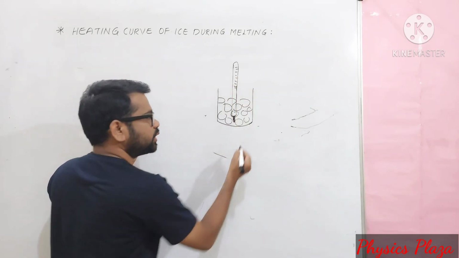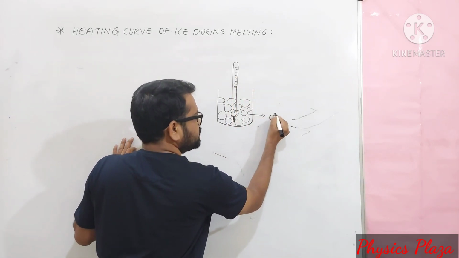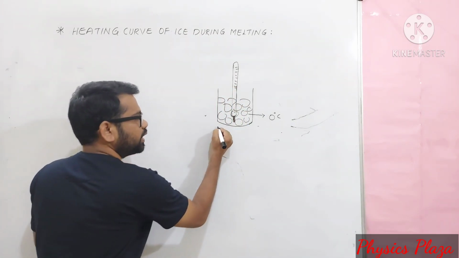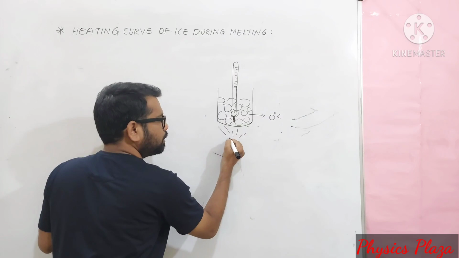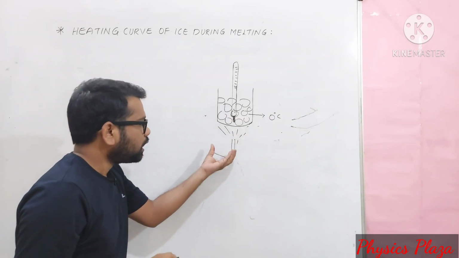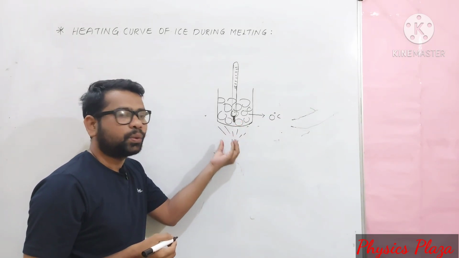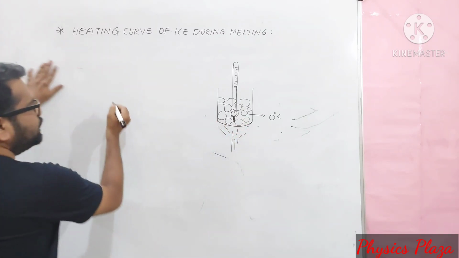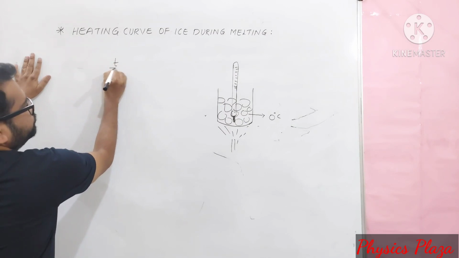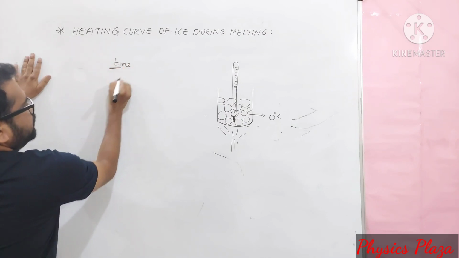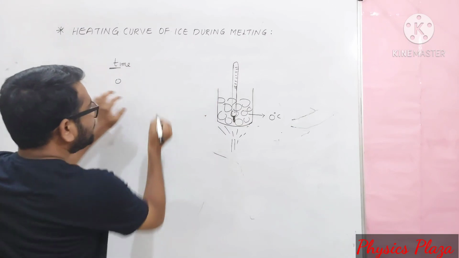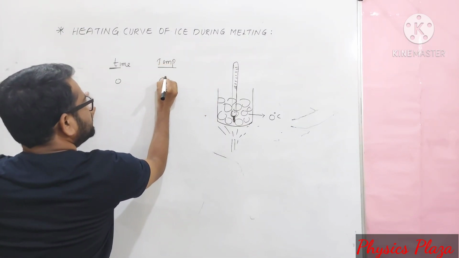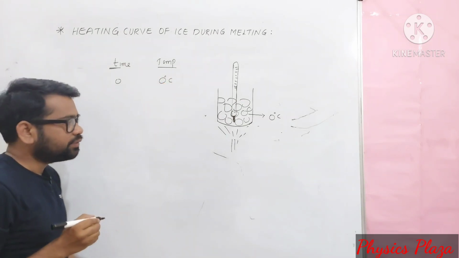Let us suppose initially the ice is at 0 degrees Celsius, so the thermometer reads 0 degrees Celsius. Let it be on a burner so that heat is provided. Slowly the ice in the beaker gets heated. Initially, when the time is 0, the thermometer reads 0 degrees Celsius. Then we start heating it.